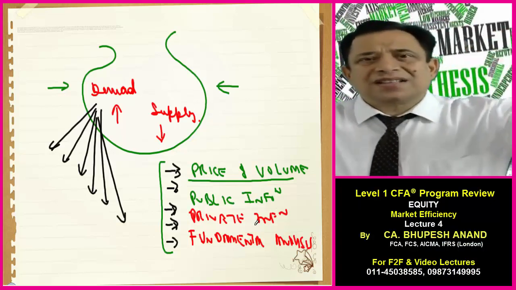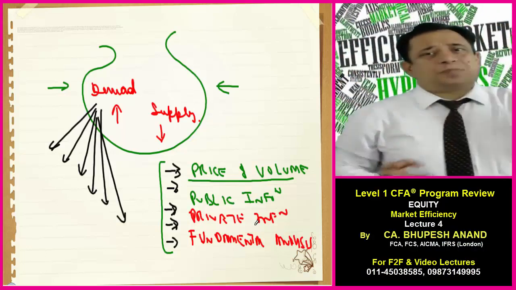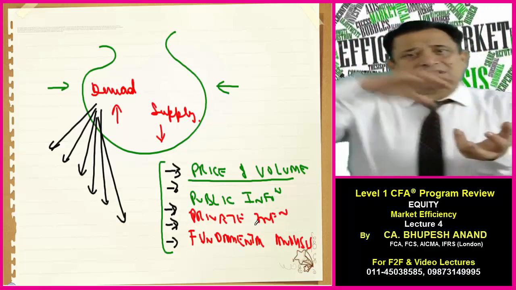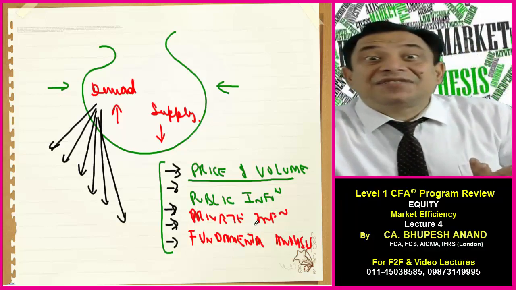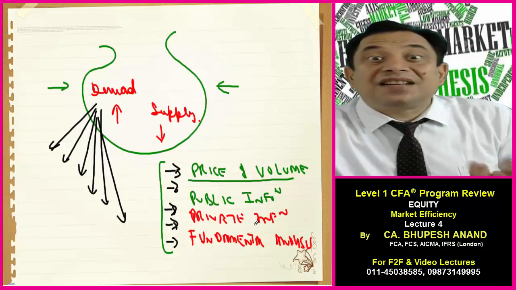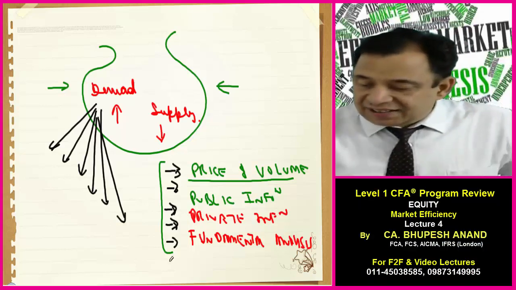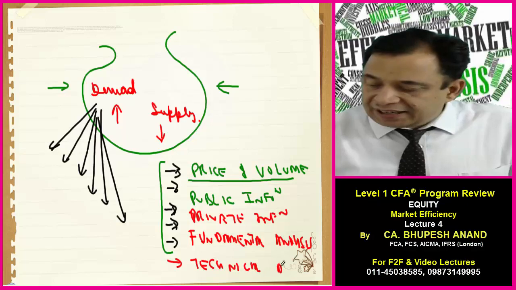But the point is, the demand is affected by different reasons. One is price and volume, the existing price and volume. Second is public information. Third is private information. Fourth is the fundamental analysis factors, that is, what are the fundamental factors in relation to that security. And the last is technical analysis. We have already discussed in economics the meaning of technical analysis.